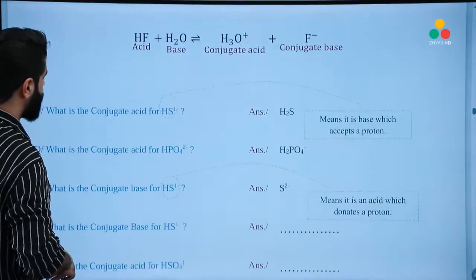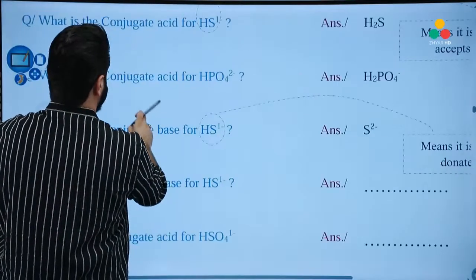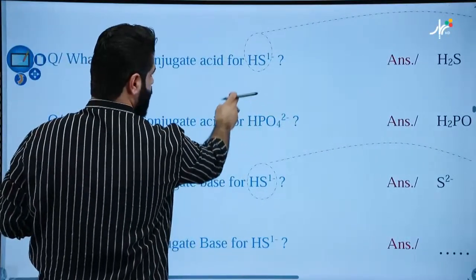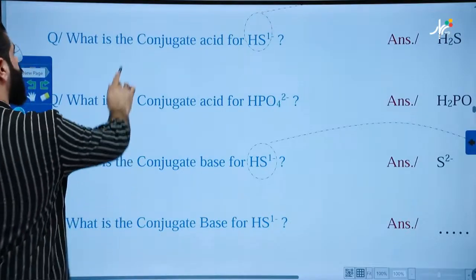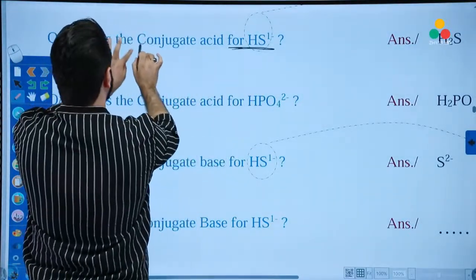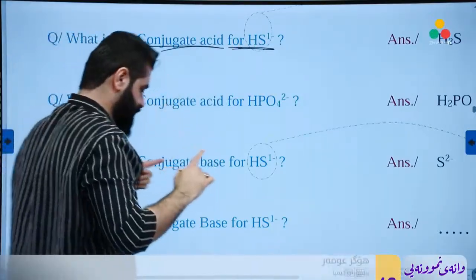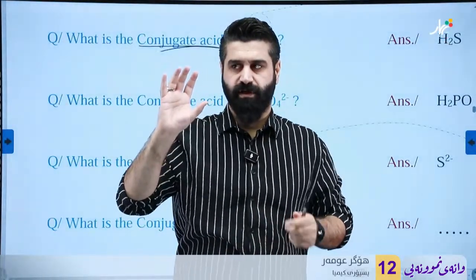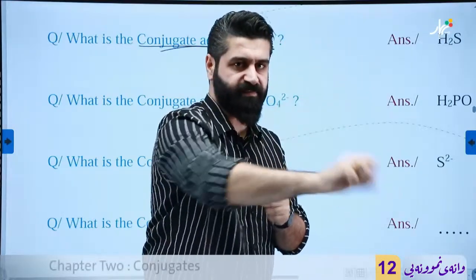Good. Look, let's solve the following questions. I'm going to hide the answer to prevent cheating. Good. What is the conjugate acid for this, mister? How to answer this kind of question? What is the conjugate acid of this? That means this is a base. It will produce a conjugate acid.